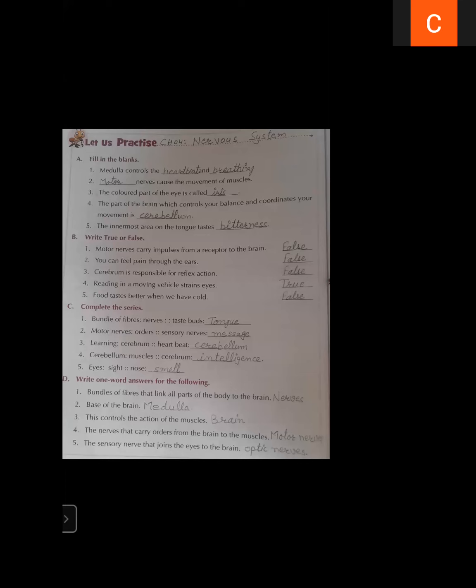So heartbeat is related to the cerebellum. Learning is related to the cerebrum. Cerebellum, muscles. Cerebrum, intelligence, related to learning.